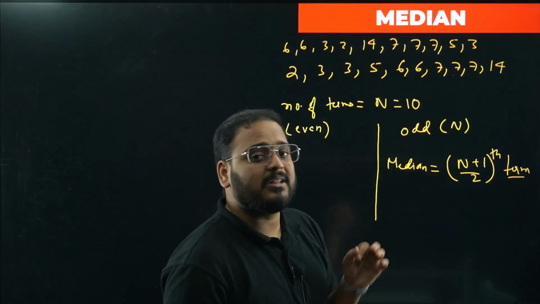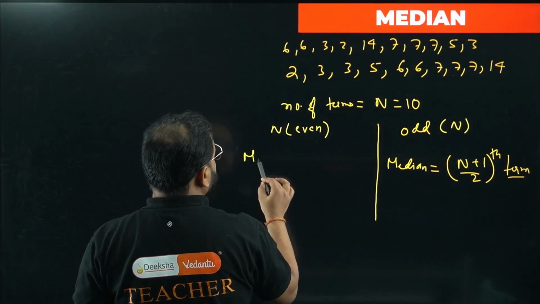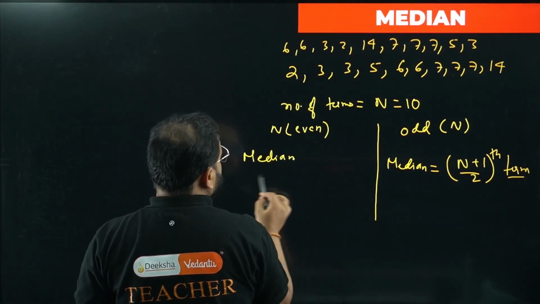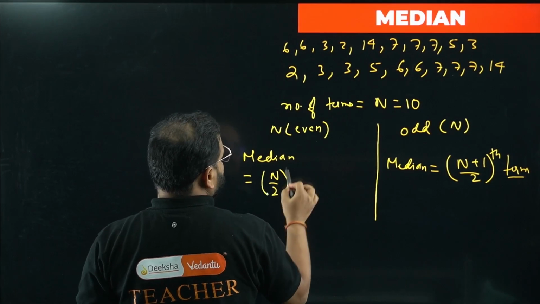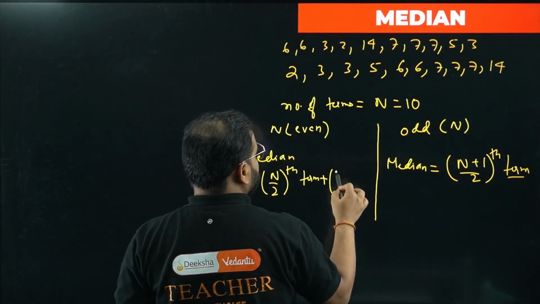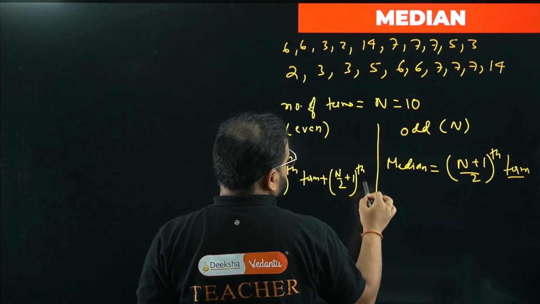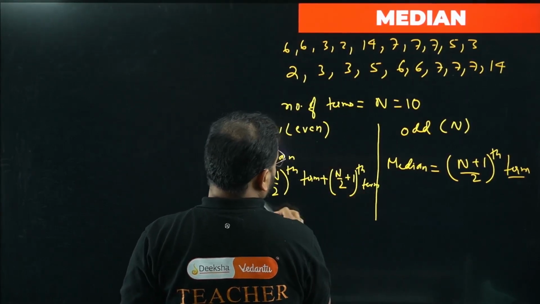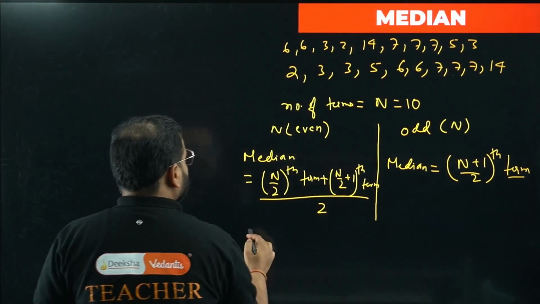But in this case, we have even, right? For that, what do we do? The median is given as the average of the n by 2th term plus the next term, the n by 2 plus 1th term, divided by 2. Average means sum of them divided by 2. Okay, check this out. What does it mean?